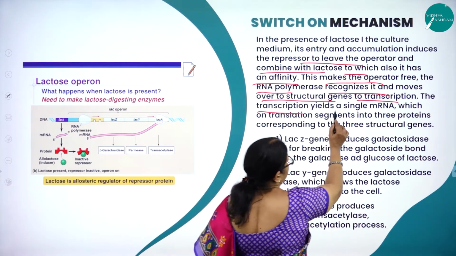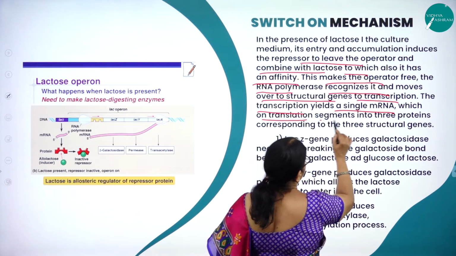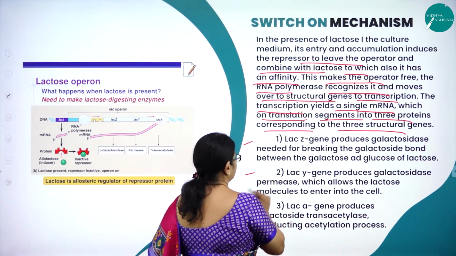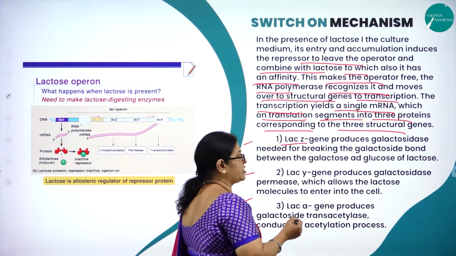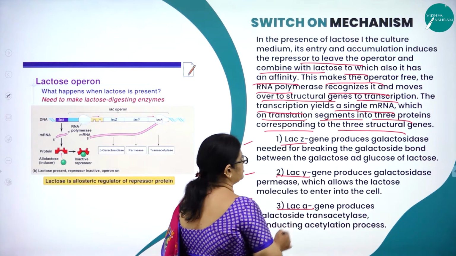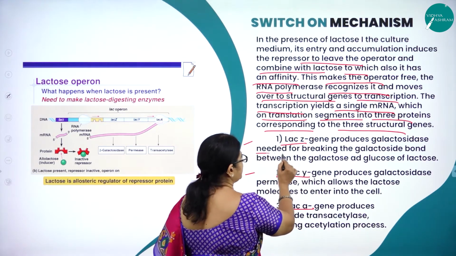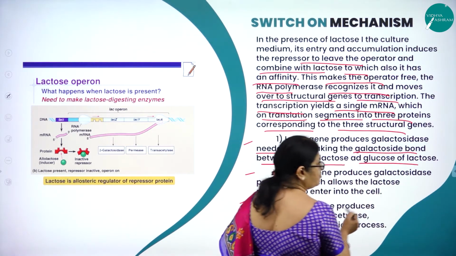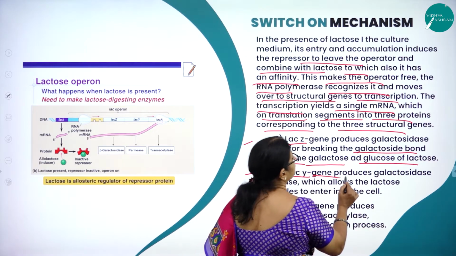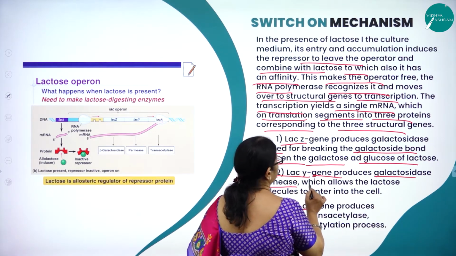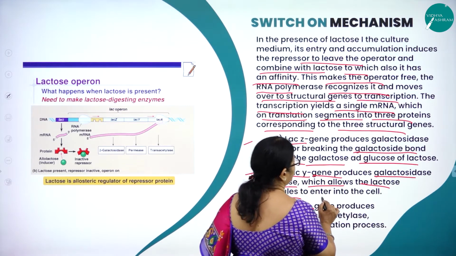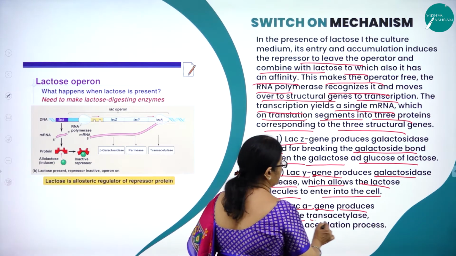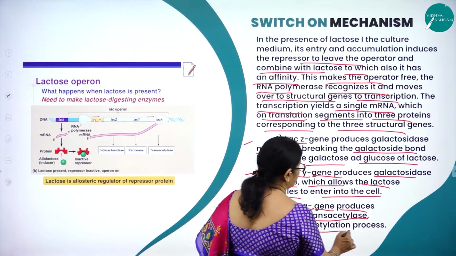So the transcription yields a single mRNA which on translation gives 3 proteins corresponding to the 3 structural genes. Namely, what are the 3? Lac Z, Lac Y, and Lac A. Lac Z gene produces galactosidase needed for breaking the galactosidic bond between the galactose and glucose of lactose. Lac Y gene produces galactoside permease, which allows the lactose molecule to enter into the cell. Then Lac A gene produces galactoside transacetylase, conducting the acetylation process.